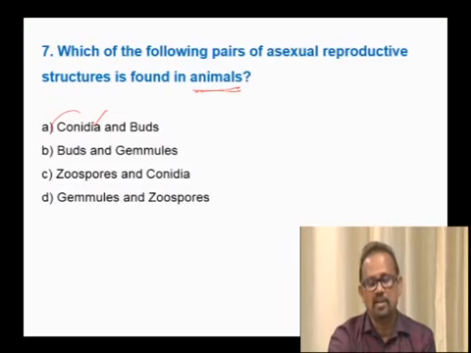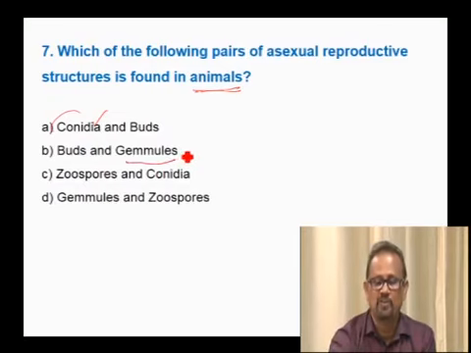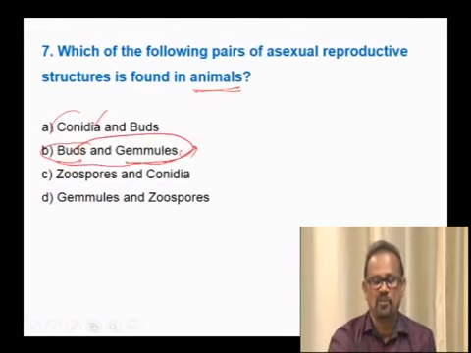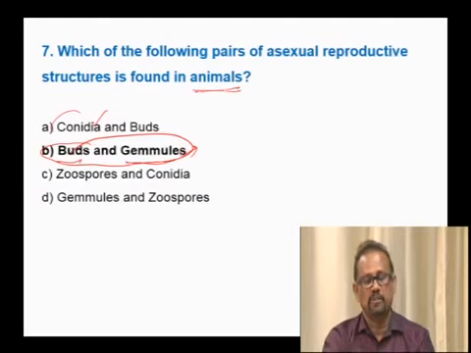Buds and gemmules. So, gemmules are the internal buds found in the sponges, the animals. Buds in hydra. Therefore, these two structures are found in animals. That should be the answer. Zoospores again are in lower algae. Again gemmules and zoospores. Zoospores come under algae. Therefore, the structures that can be seen only in animals are buds and gemmules. Therefore, the answer is buds and gemmules.